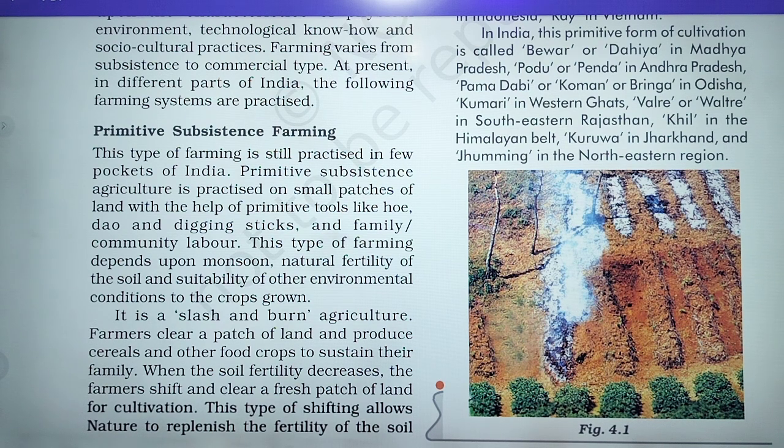Now this type of farming depends upon monsoon, natural fertility of the soil and suitability of other environmental conditions to the crop.